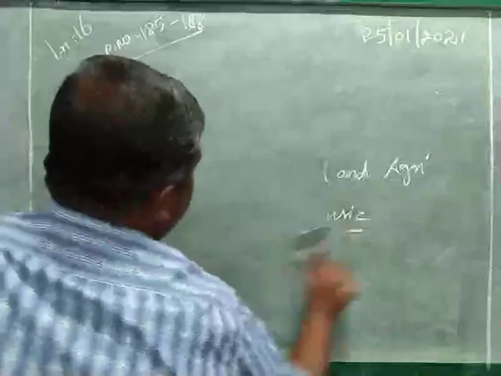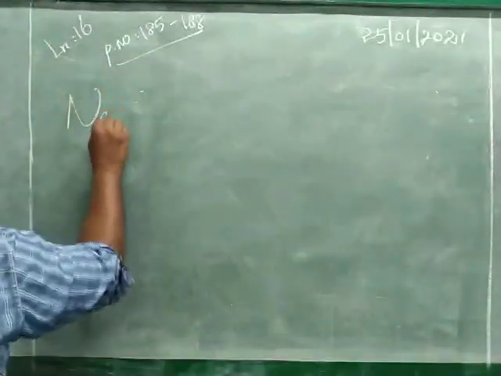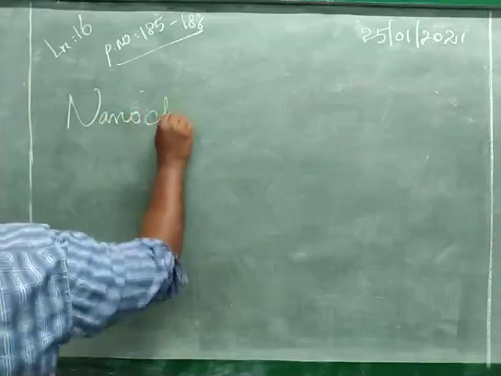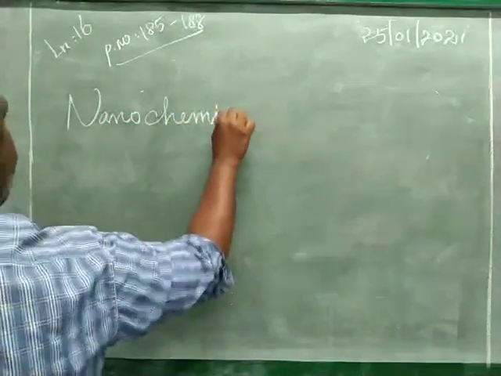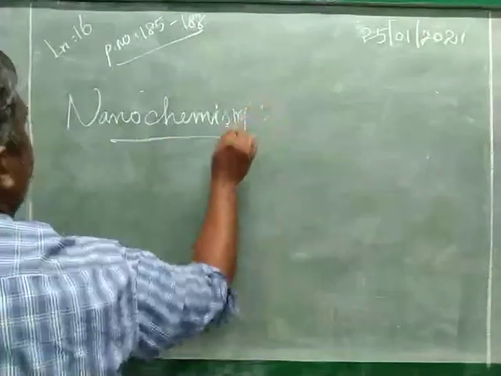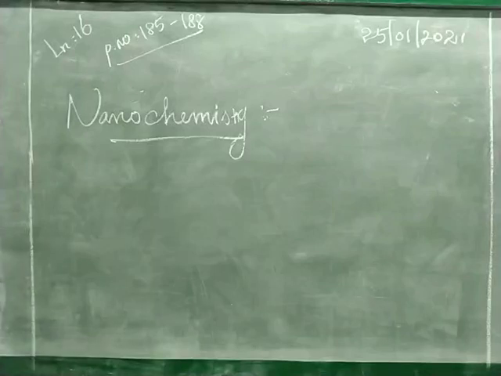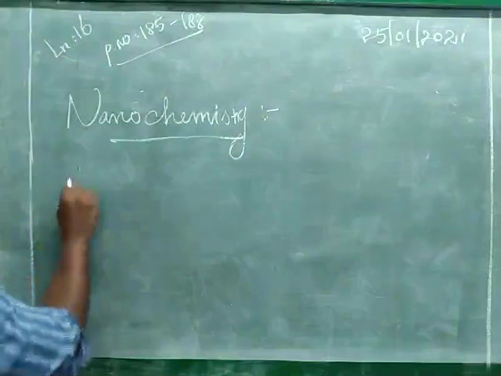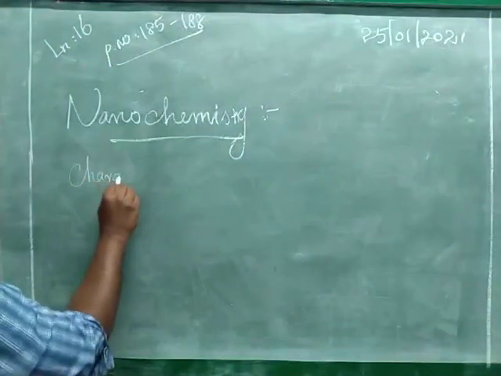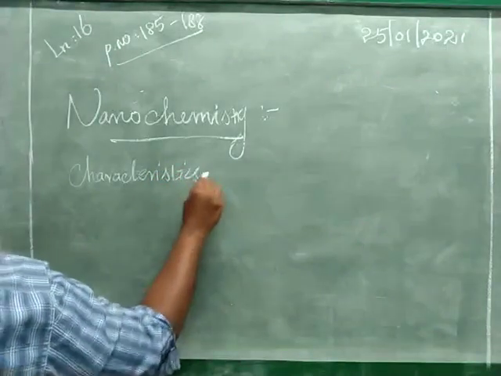What is meant by nano? Nanochemistry. We know that the size and the shape of a material influence its characteristics.